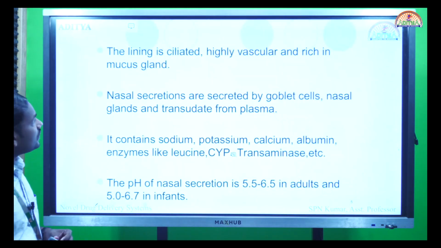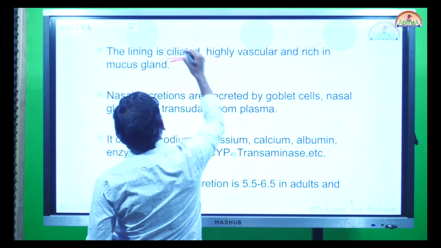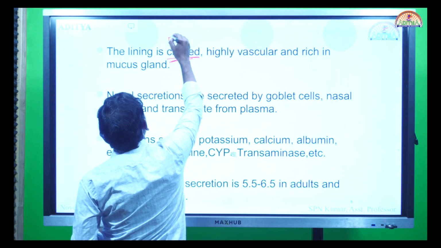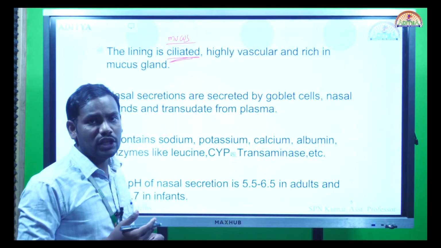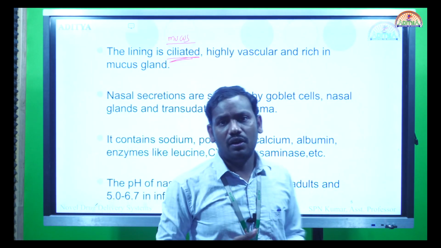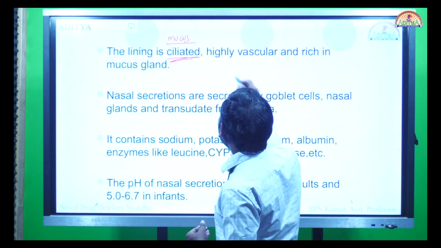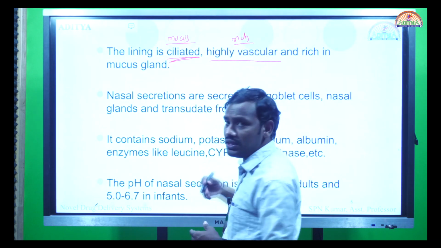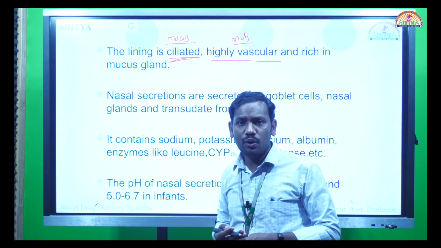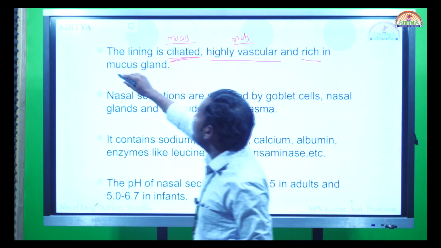So the lining, the 12 to 14 centimeters of nasal epithelium, is ciliated. This cilia will help in filtering the dust, and it will drive the mucus in and out of the respiratory system. Whatever dust particles accumulate in the nose are driven out or protected against by this ciliated epithelial lining, and it is highly vascular. It is very rich in blood vessels. So this provides a better absorption window for most drugs, and these are rich in mucus glands.